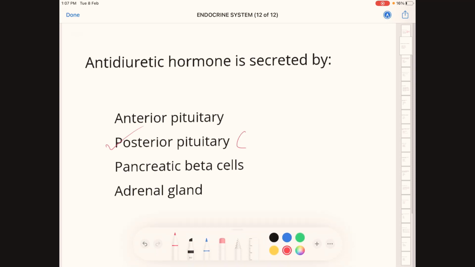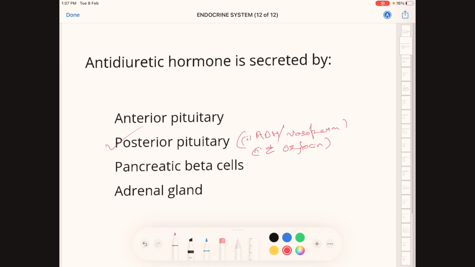The posterior pituitary gland secretes antidiuretic hormone, which is also known as vasopressin, and also oxytocin.